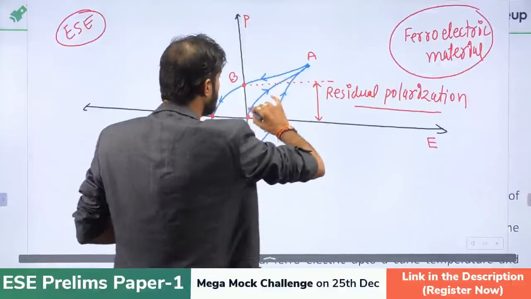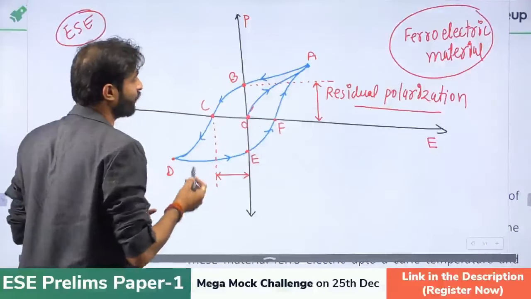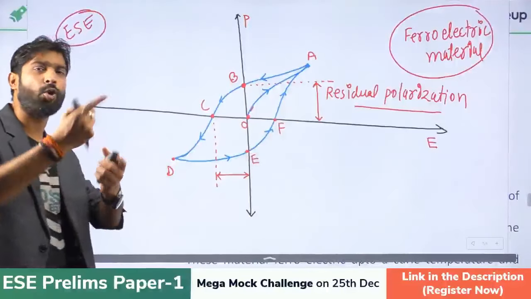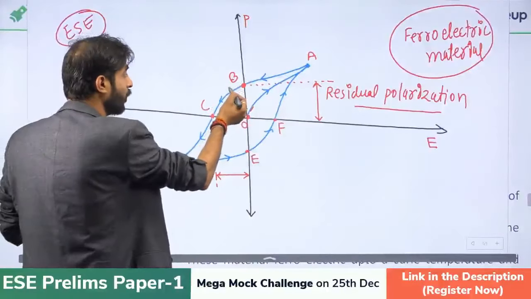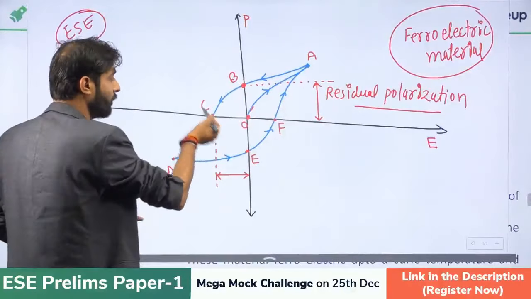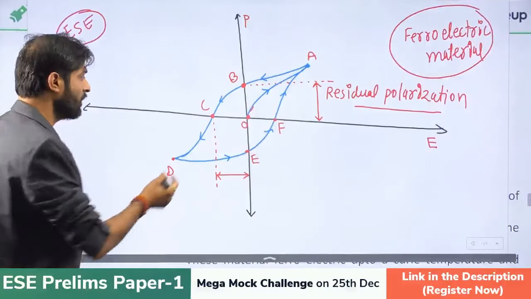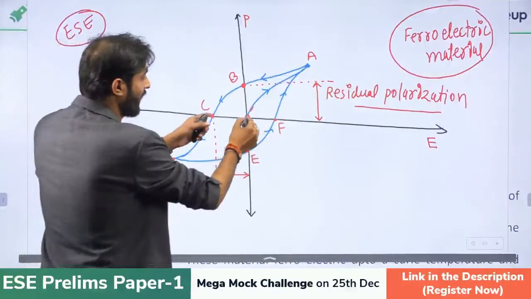Right now, if we are decreasing the electric field, there will still be some polarization. That polarization is called residual polarization. Now, if we change the direction of the electric field to the opposite, then it will follow the path BC. If we decrease the electric field further, the polarization will follow the path CD. Now this point at which the electric field is negative and the polarization is 0 is called the coercive field.